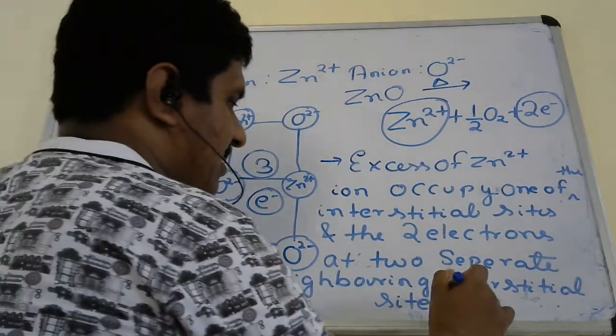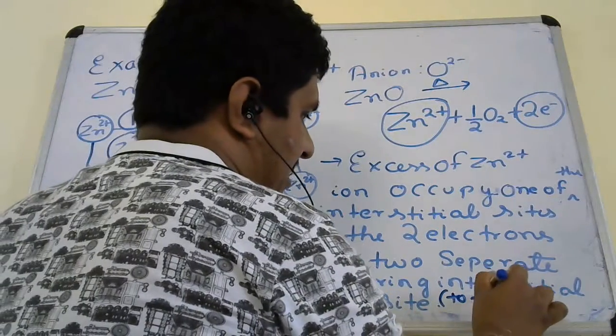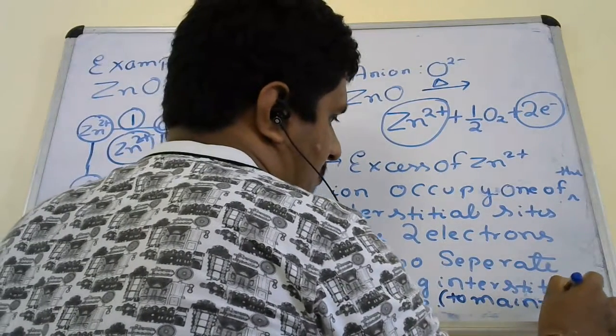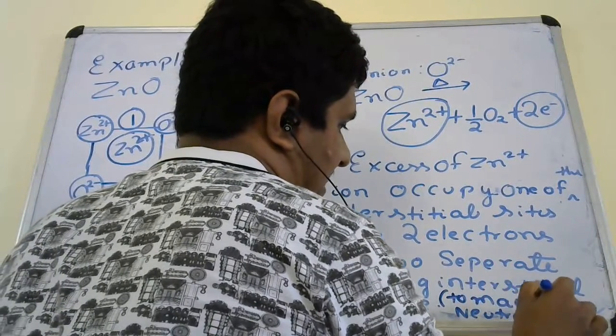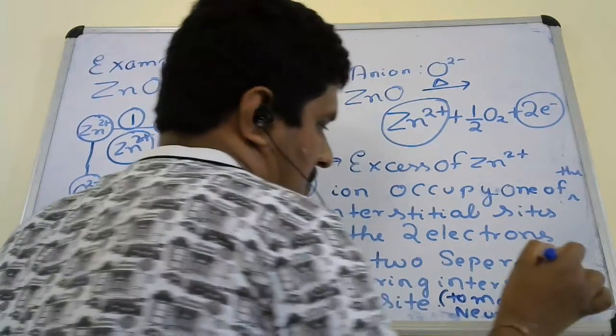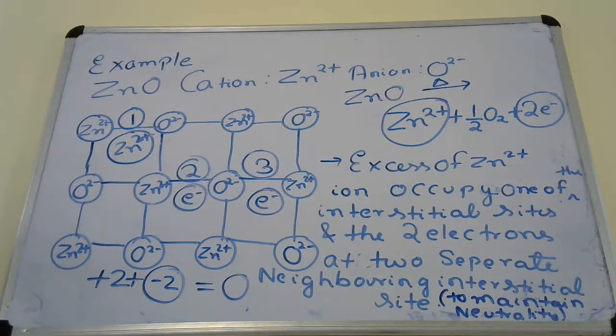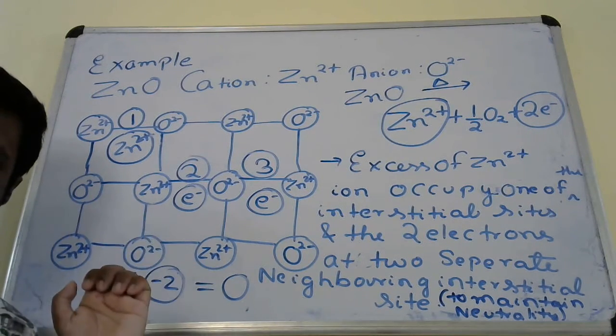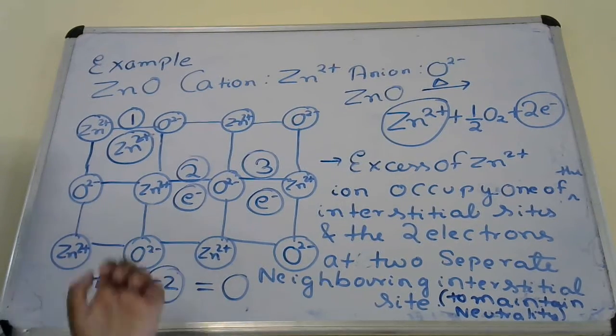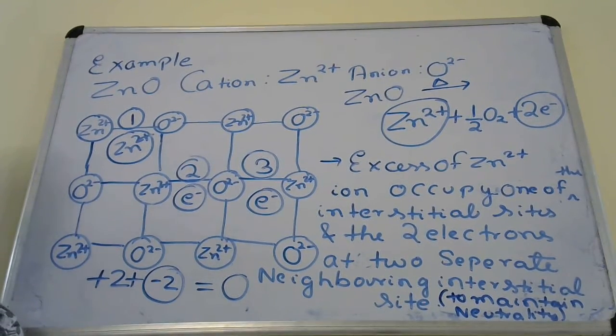You can write here, to maintain neutrality. Why did we place two electrons? To maintain neutrality. Okay, to maintain neutrality, we have to keep the solid overall neutral. So that is why we placed two electrons. Understood?